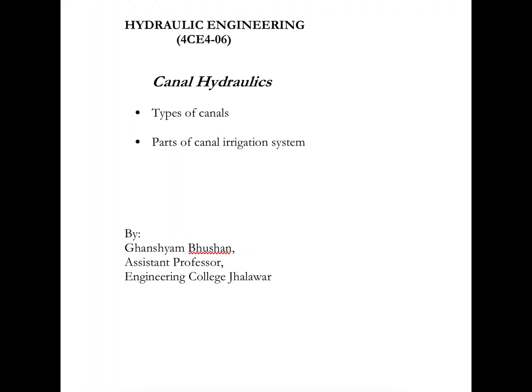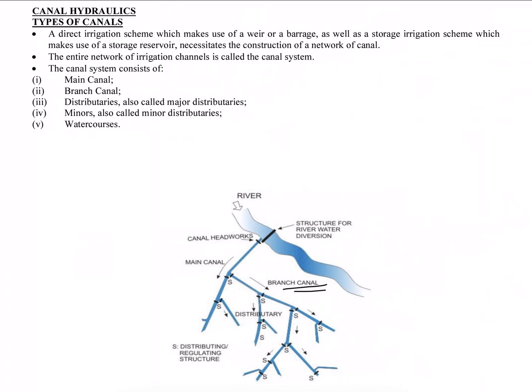So let us see what are the types of canals. First, let us see what a canal is. A direct irrigation scheme which makes use of a weir or a barrage. Weir and barrage are the civil structures which are used to store the water.